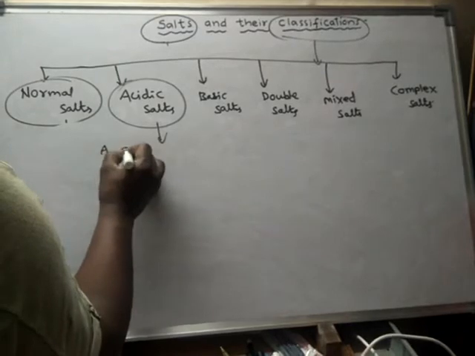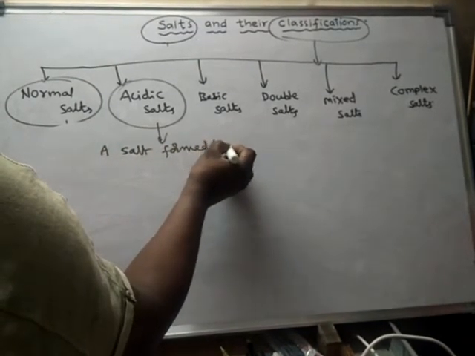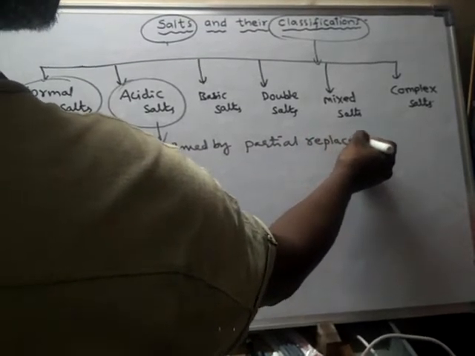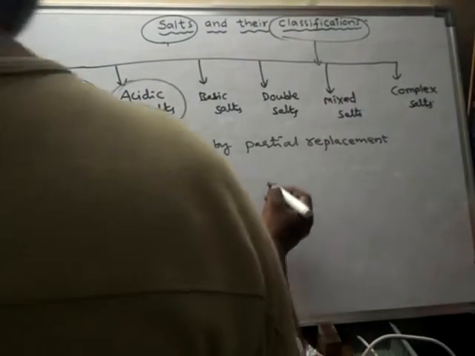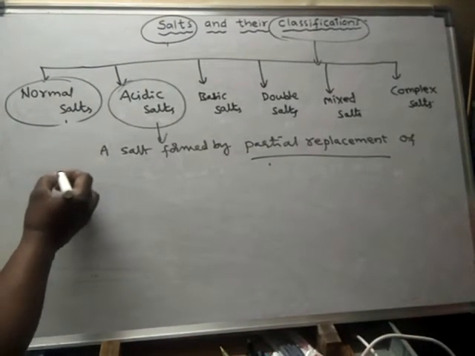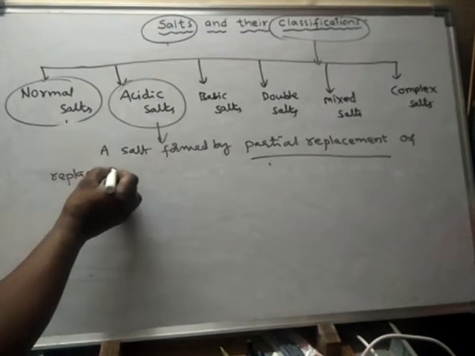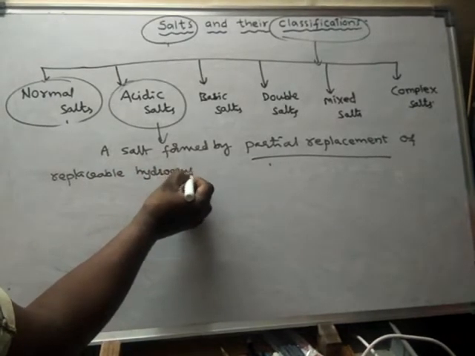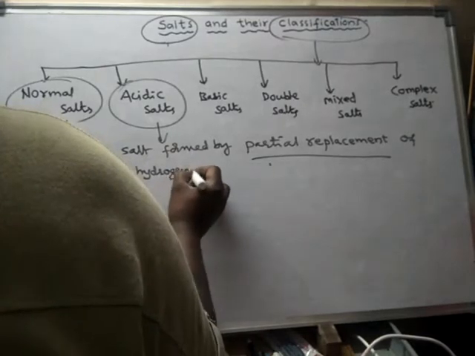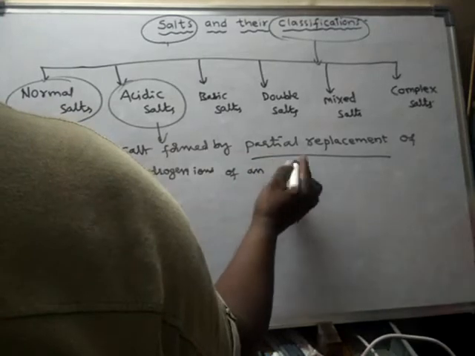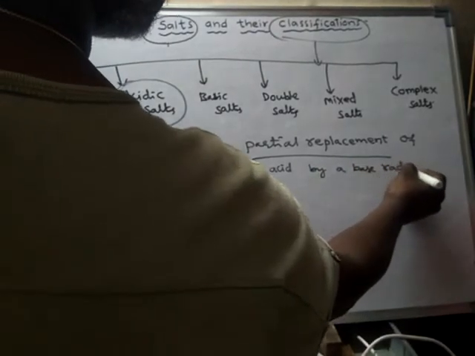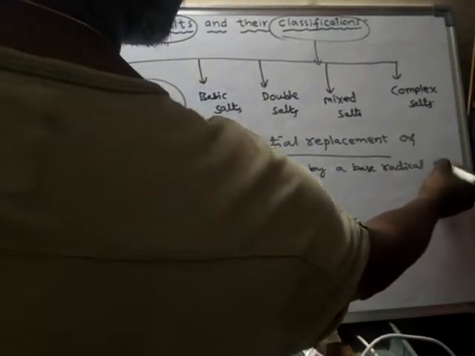A salt formed by partial replacement, this is important, partial replacement, not complete replacement, of replaceable hydrogen ions of an acid by a base radical is called an acidic salt.